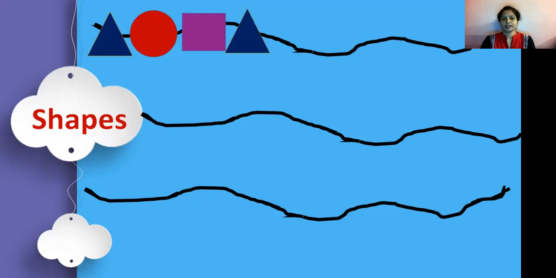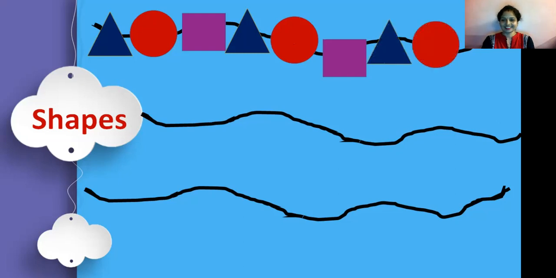Now, if next I'm making this triangle, it means I'm repeating that triangle again. So tell me, which will come next? Circle. Again, square. So just see the pattern. Triangle, circle, square. Then repetition is there. Triangle, circle, square. So can you tell me which will come next? Triangle. Then circle. And at the last, square.